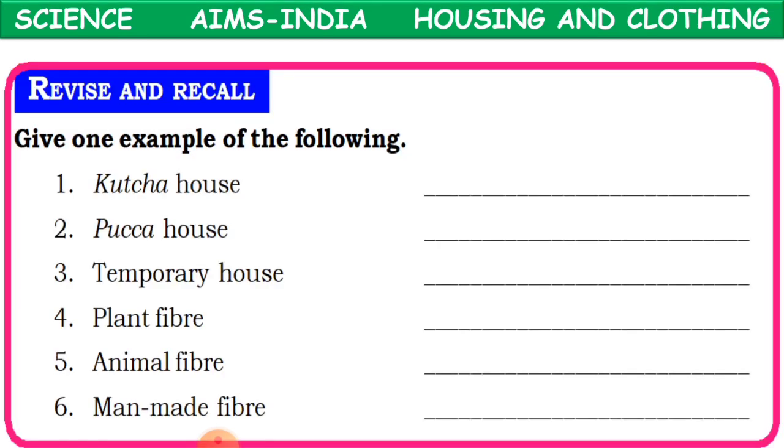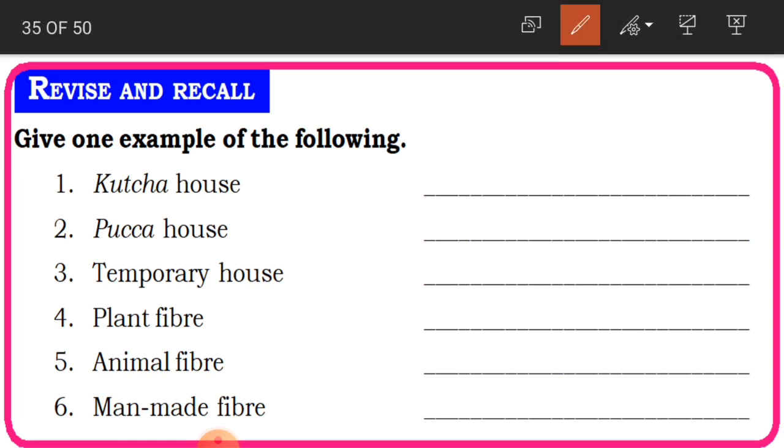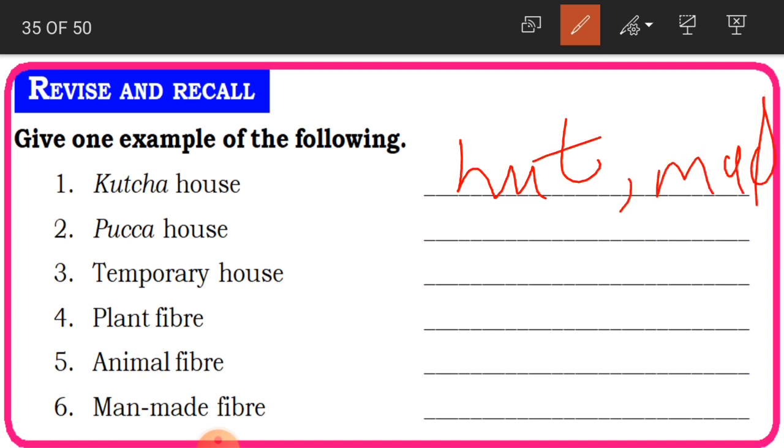Now let us revise and recall by giving one example of the following. Hope you have understood, children. Now we'll do these exercises. Kacha house. What is a kacha house? You can take a hut or a mud house. Then pakka house.